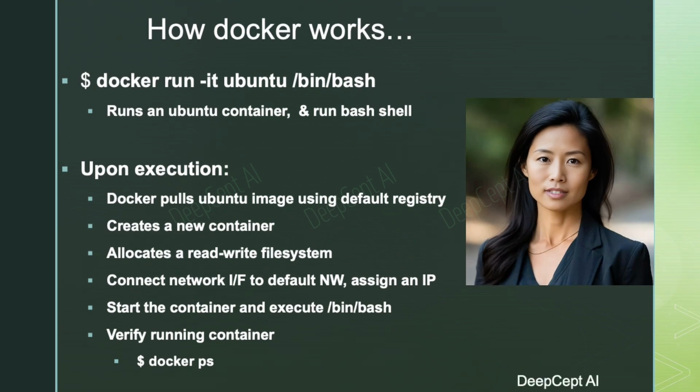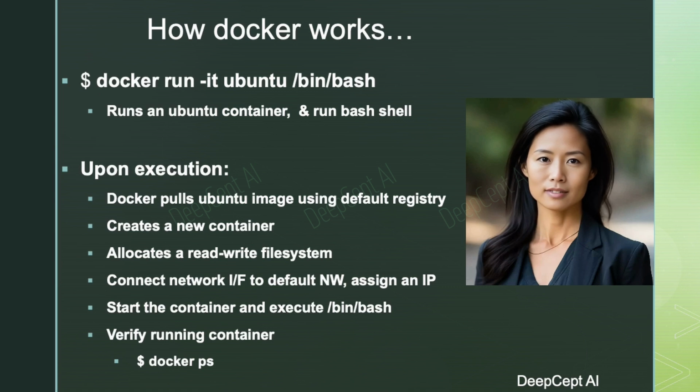Let's delve a bit further into the Docker platform with an example before getting into its specifics. The Docker run command demonstrated here is utilized to instantiate an Ubuntu container, offering an interactive terminal session for users to execute commands within the newly created container application.